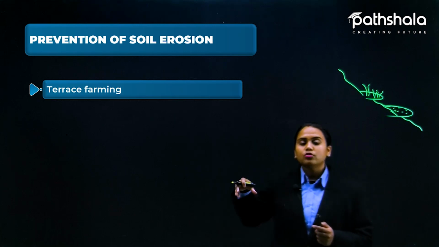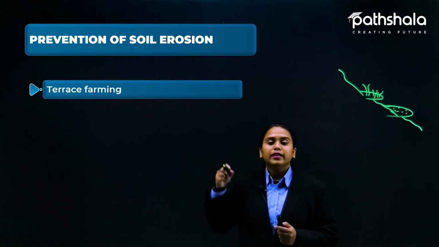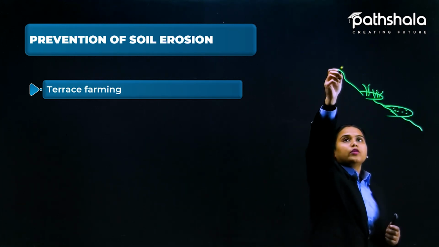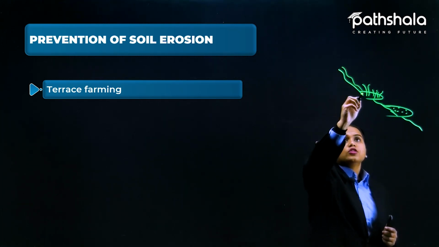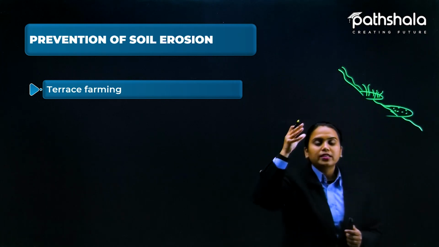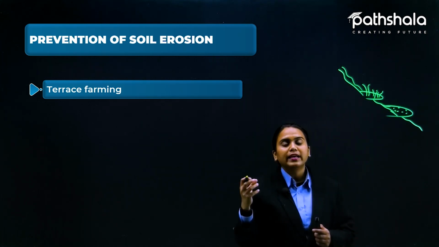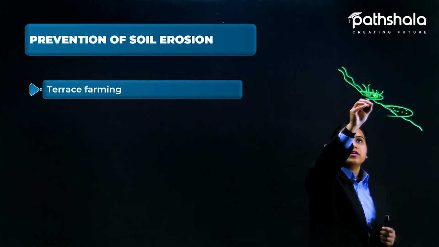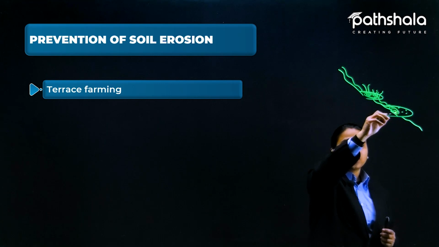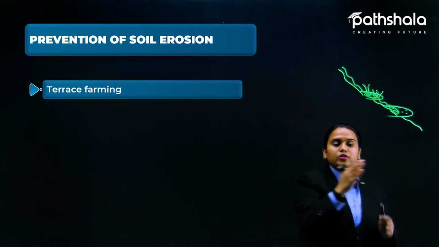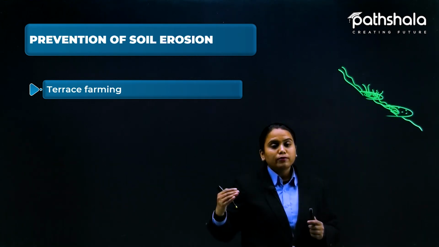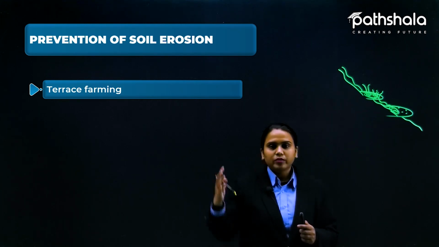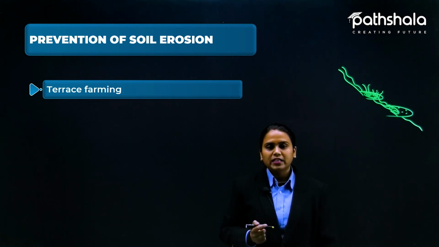How? Just these roots are going to hold up the topsoil so it will not get eroded. Even the water which is going to slide like this, the compositions that the water is taking with itself get deposited at this position, and from here it can go to the next position, and step by step it is going to deposit the useful nutrients that would have washed away earlier. Now it is very useful, terrace farming.